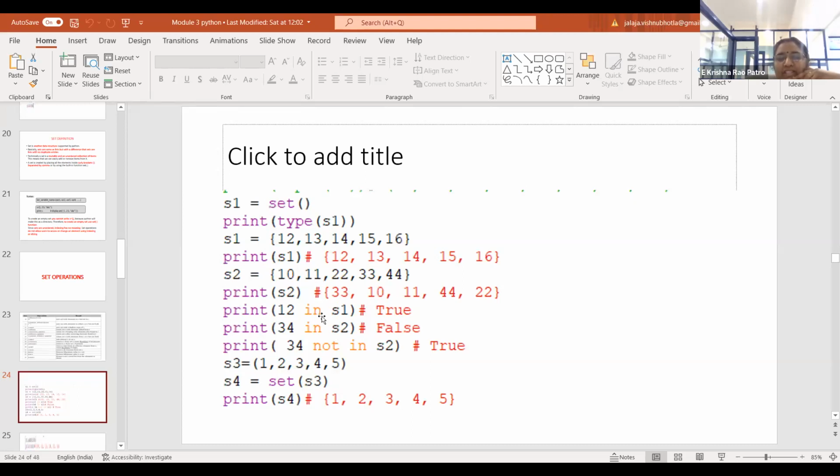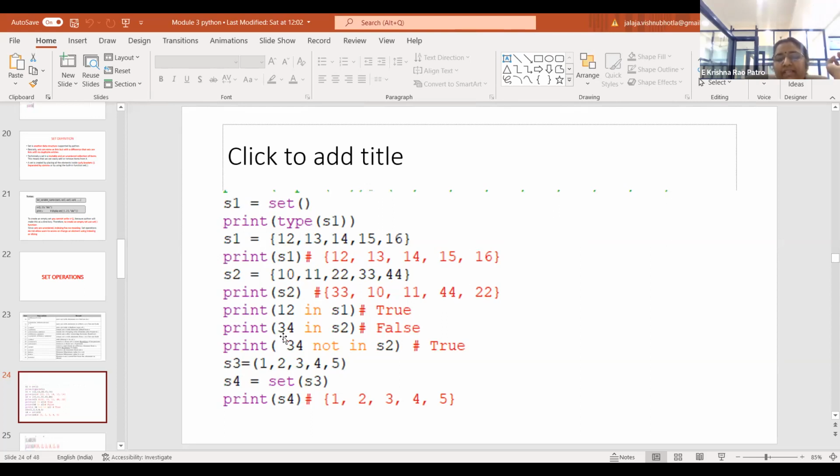In both these sets, there are two types of membership operators we have already discussed with lists, that is the in and not in operators. Whenever I try to print 12 in S1, it returns true, because the set S1 has got the element 12.